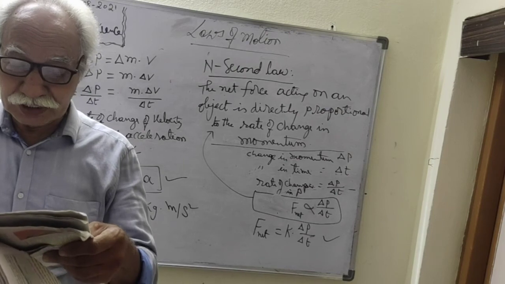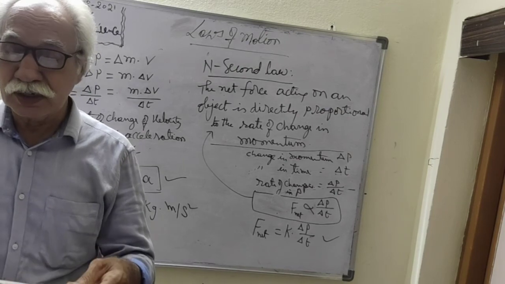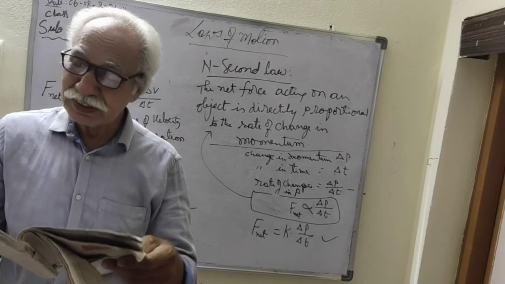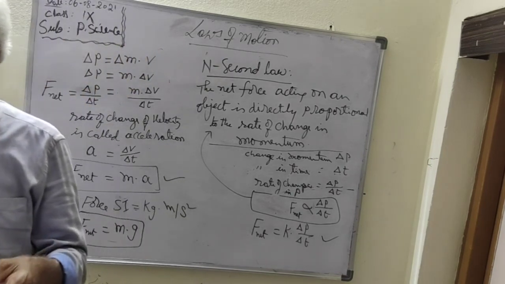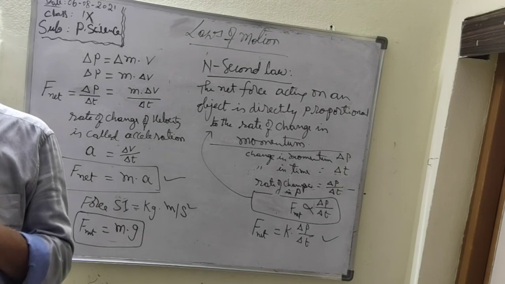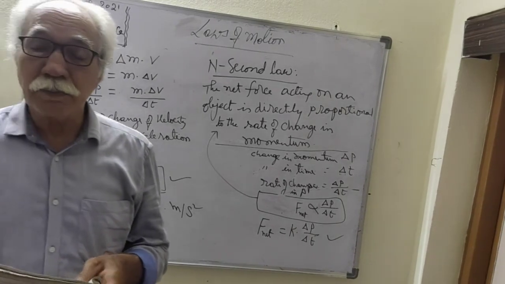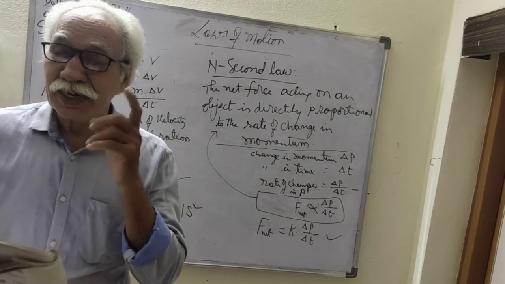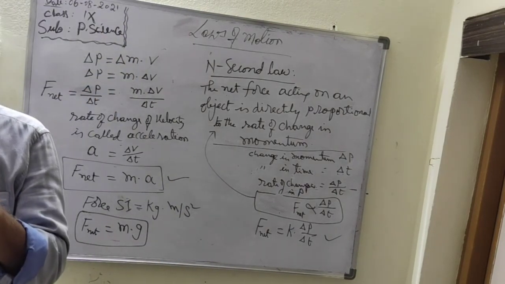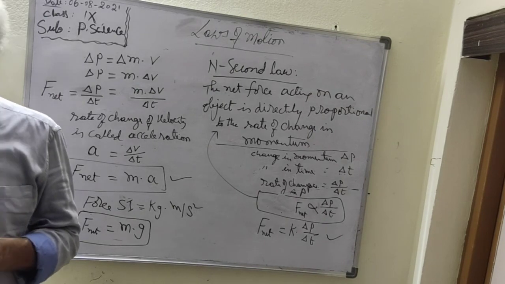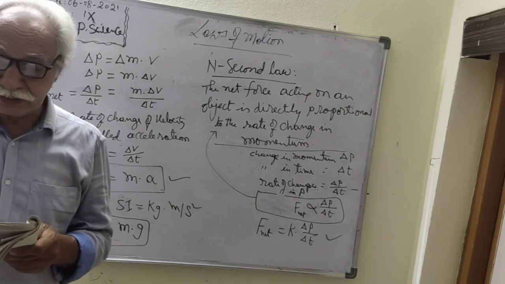So the change of momentum is in kilogram meter per second, and net force is equal to kilogram meter per second squared. You must keep in mind all these values.